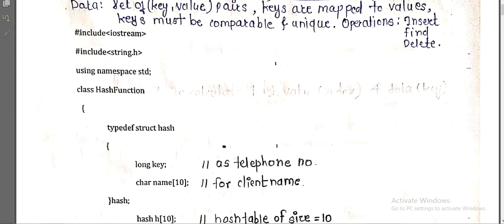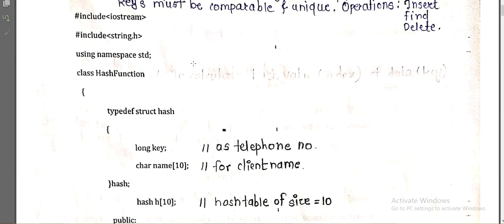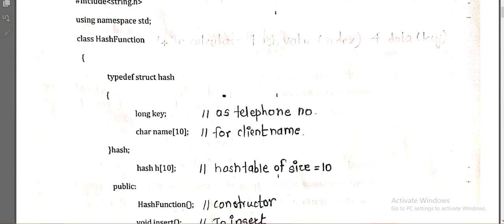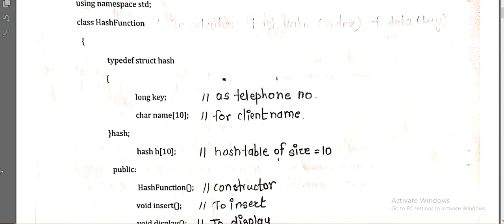Now we have started here. We have included the files that will be required for execution of the program, the header files. Now we have defined one class over there. The name of the class is hash function. In that we have defined one structure, which you can see over here: typedef struct hash.